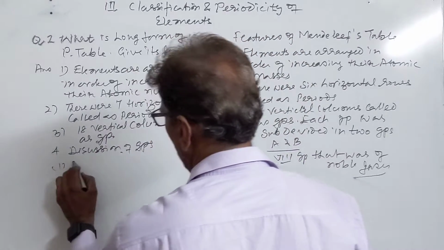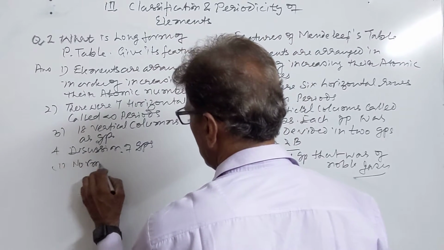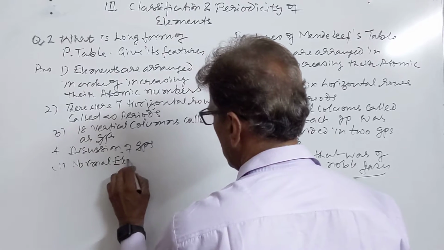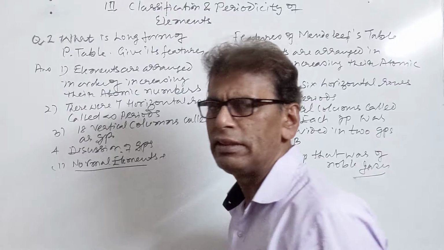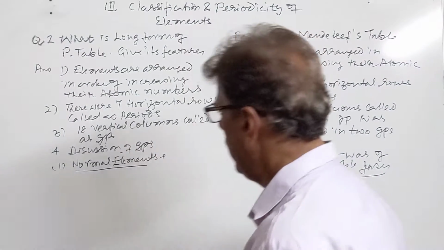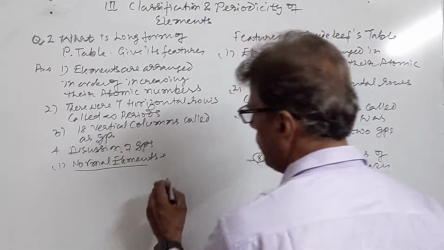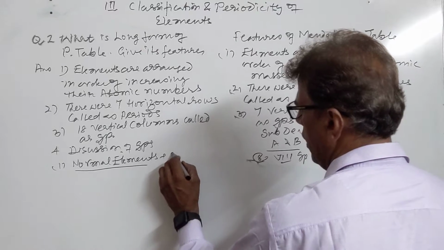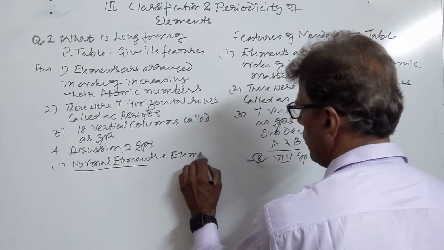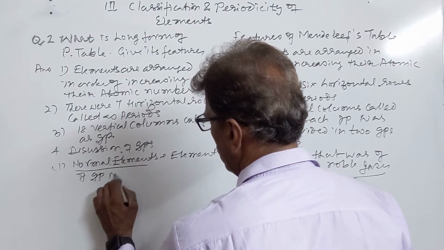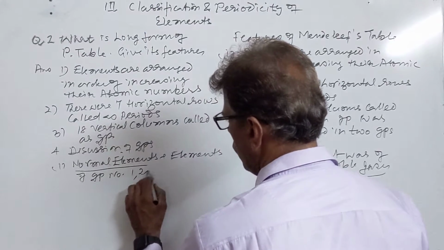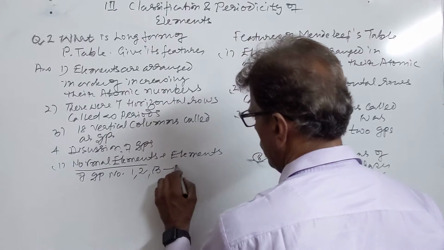Number 1, normal elements. These elements have normal existence in our day-to-day usable compounds. These are the elements of group numbers 1, 2 and 13 to 17.